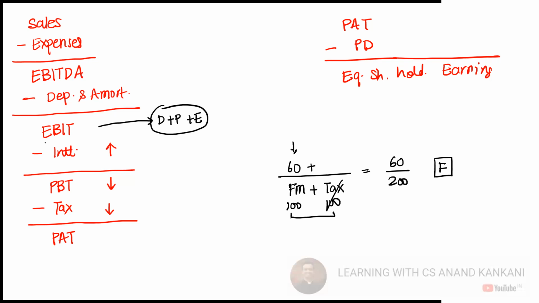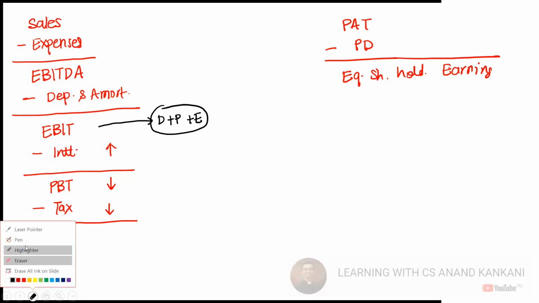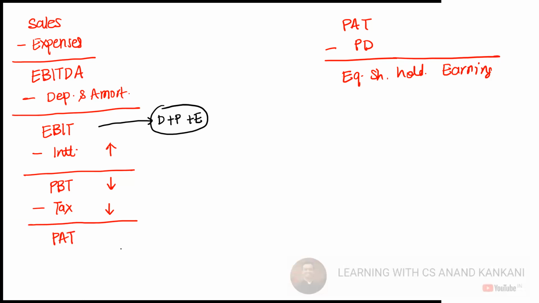In the same way, when we will be calculating return on different types of funds, if I say return on capital employed, return on shareholder fund, return on equity, at that point of time, everything is written. PBT is also written, PAT is also written, EBIT is also written, earnings available for equity shareholder is also written.